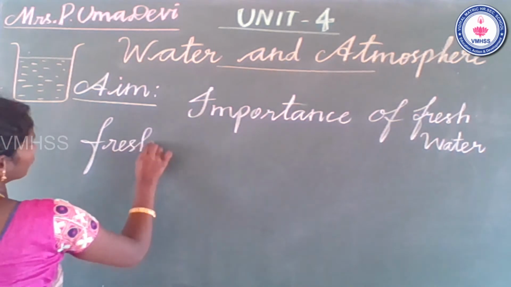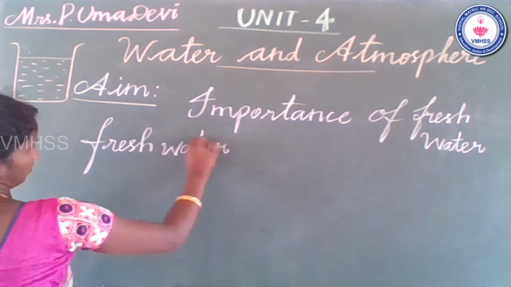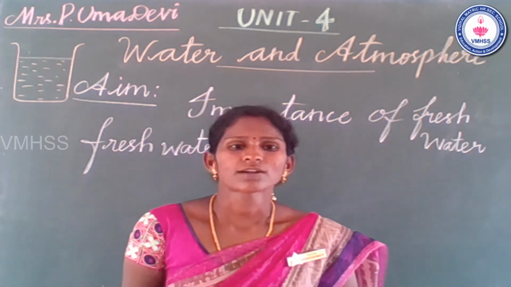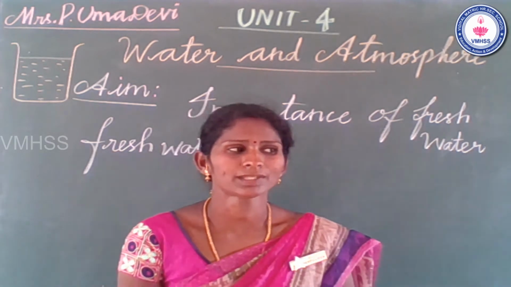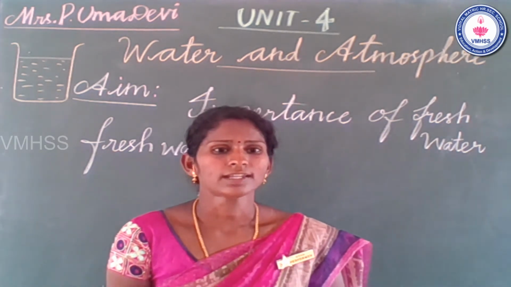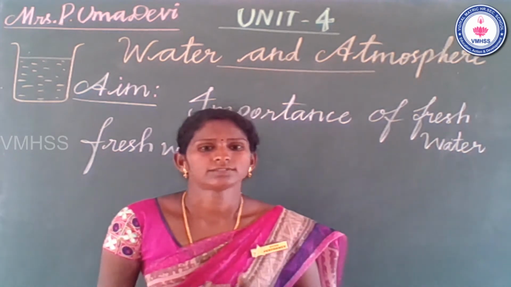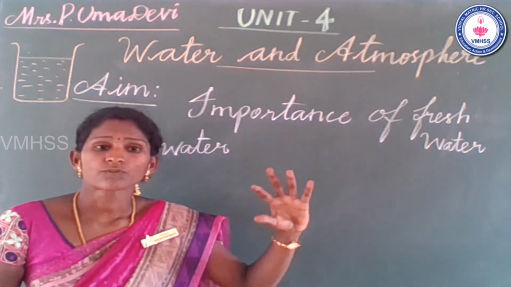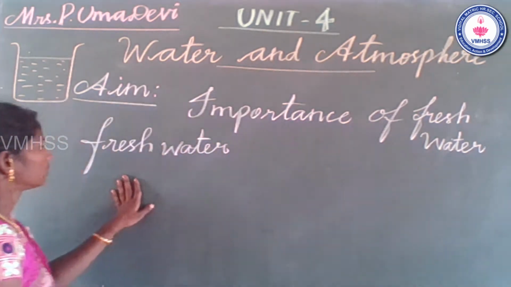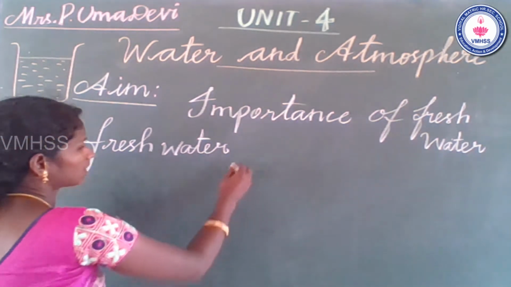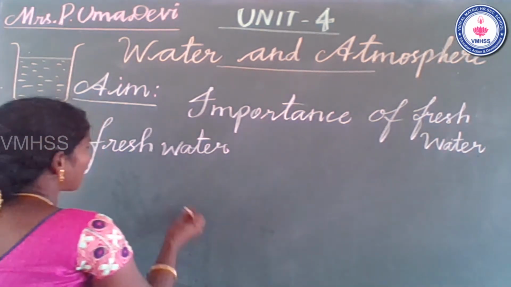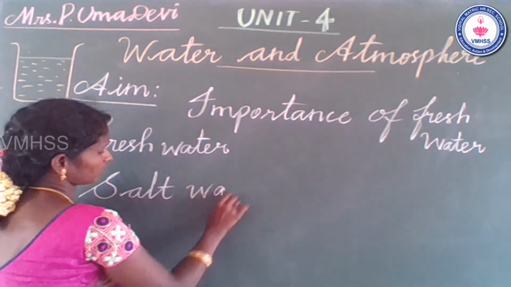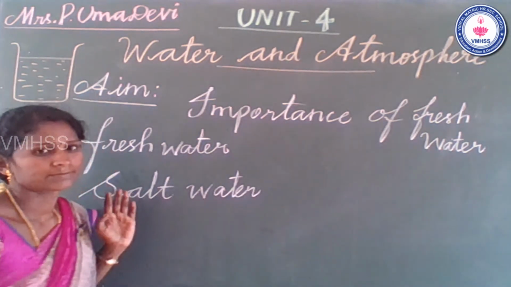Students, where do we get water from first? Yes, very good, excellent answer. We get water from the rain. Rain is one of the natural resources, a gift from God. You already learned the water cycle. There are 2 types of water present on earth. One is fresh water and the other is, very good, excellent answer, salt water.